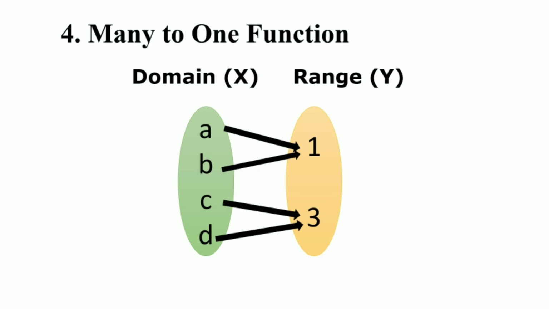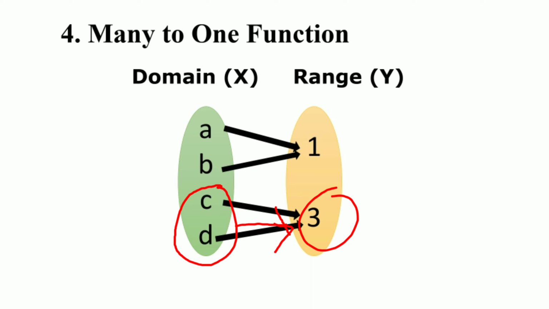Many-to-one function. If two or more than two elements of domain X have the same image in Y, then such a mapping is said to be a many-to-one function. Here, see, the domain is A, B, C and D and the range is 1 and 3. So the domain elements A and B have the same image 1.